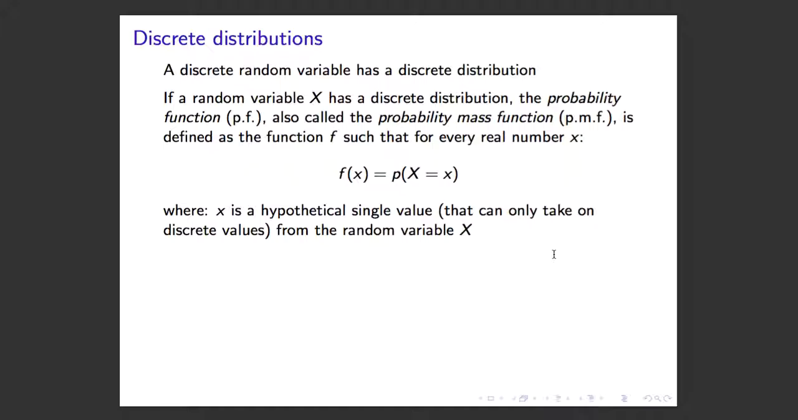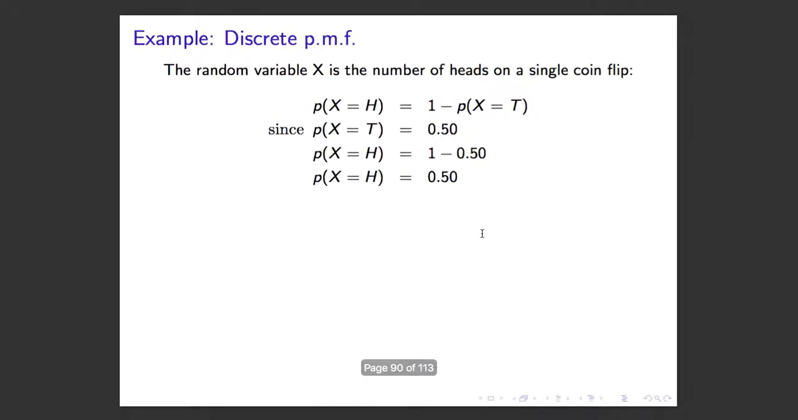If a random variable x has a discrete distribution, the probability function, or PF, also called the probability mass function, or PMF, is defined as a function f such that for every real number x, f(x) equals the probability that X equals the outcome or event x, right? Where the lowercase x is a hypothetical single value that can take on only discrete values. It is the event in the sample space from the random variable X, and X is that random variable, or you can think of it as the sample space, all the potential outcomes that we could observe.